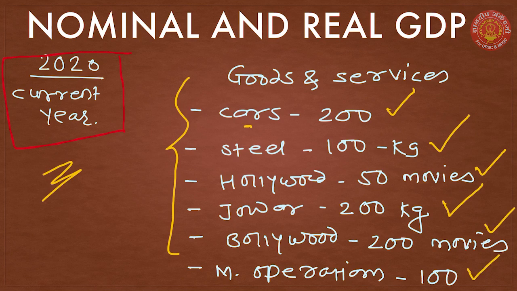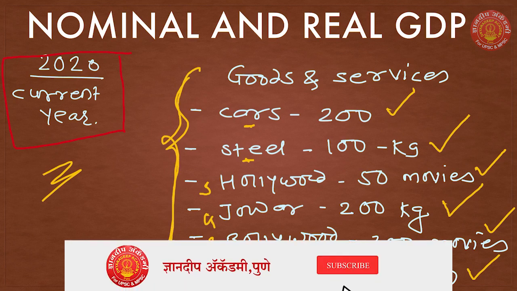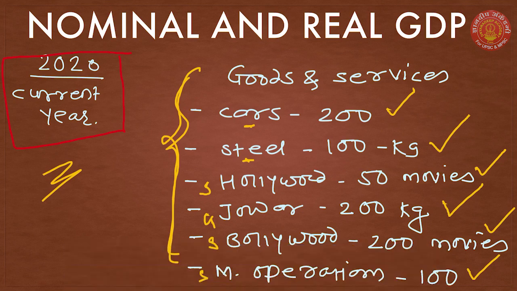See, cars are goods, steel goods, Hollywood movie services, jowar goods, Bollywood movies services, medical operations are services. So every economic activity is being classified into goods and services. So these are the total number of goods and services produced in the year 2020. It is an ideal example, not a realistic example.